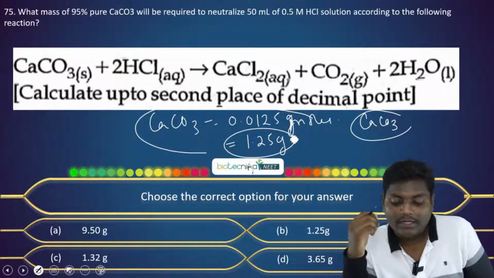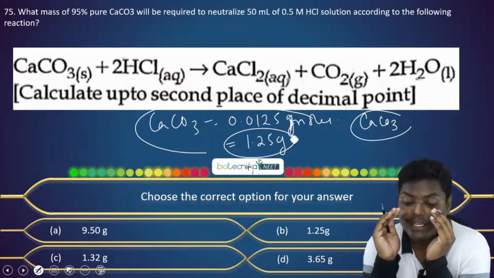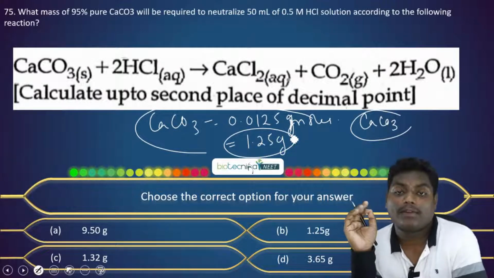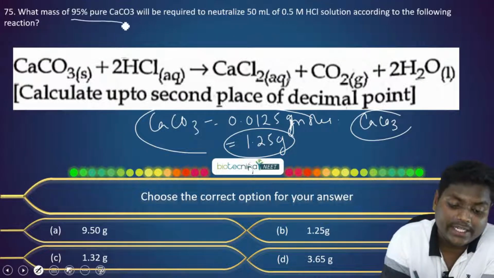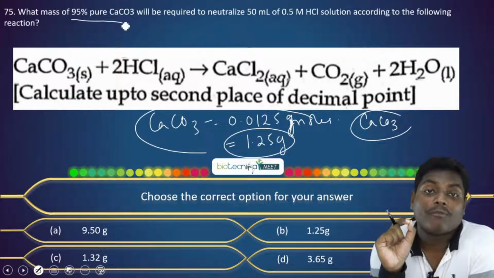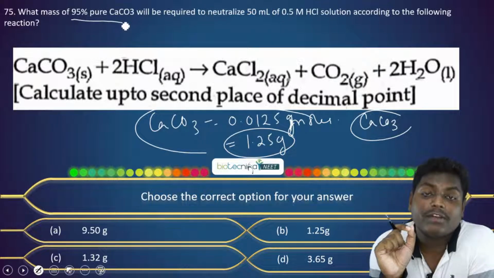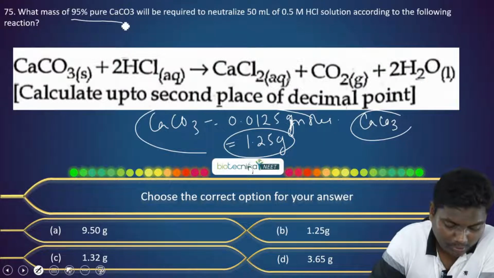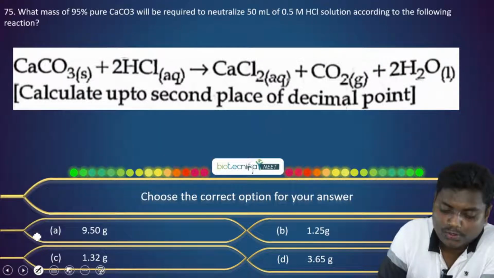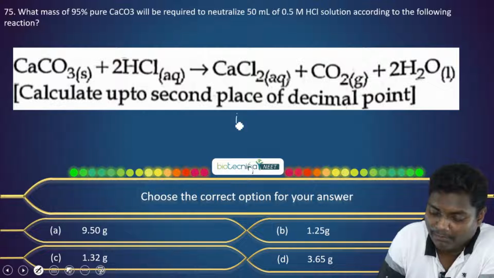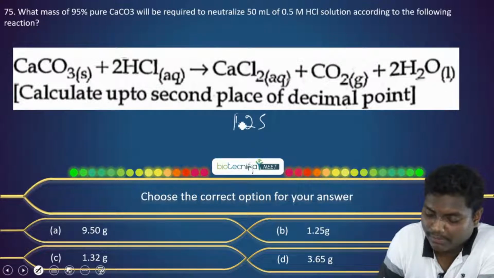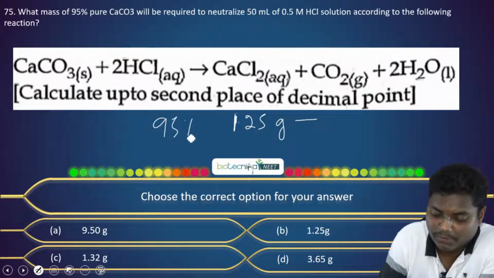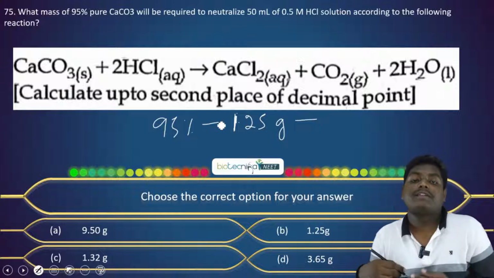Considering that we have 100% pure calcium carbonate, we would have required 1.25 gram. Now in the question there is a trick. It is saying we have 95% pure calcium carbonate. So this 1.25 gram is basically 95% pure.